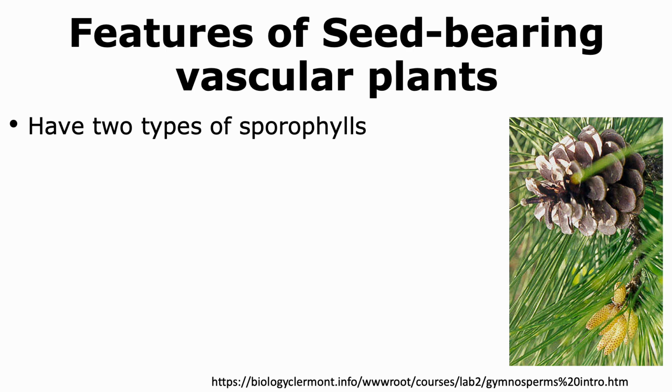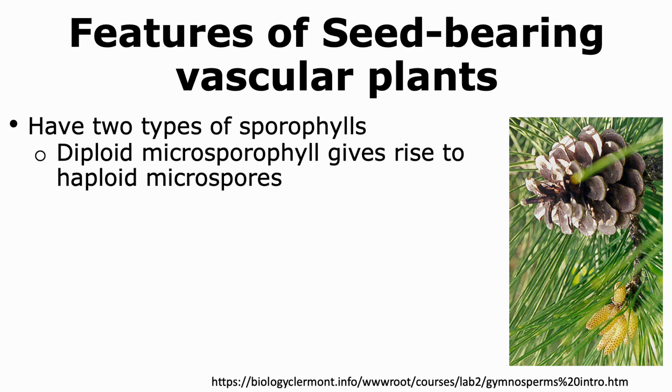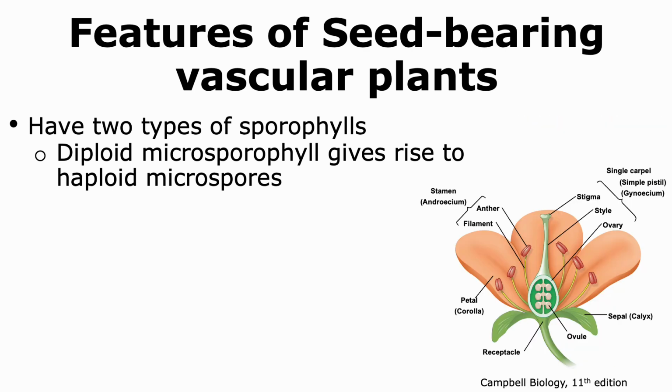Seed-bearing vascular plants have two types of sporophylls. One of them is a diploid microsporophyll that gives rise to haploid microspores. In the case of gymnosperms, they're in the form of cones, while in the case of angiosperms, the diploid microsporophyll is usually in the form of stamens.